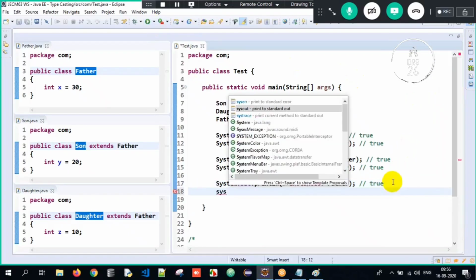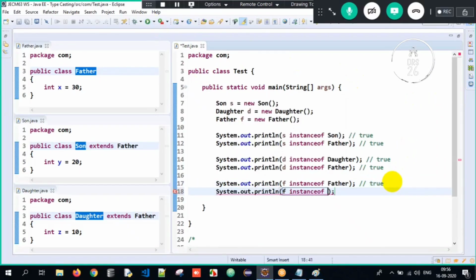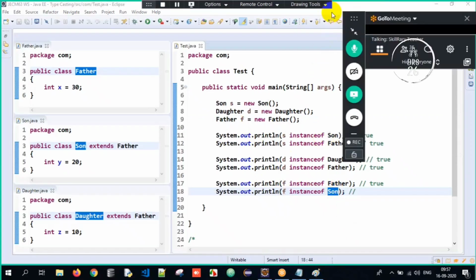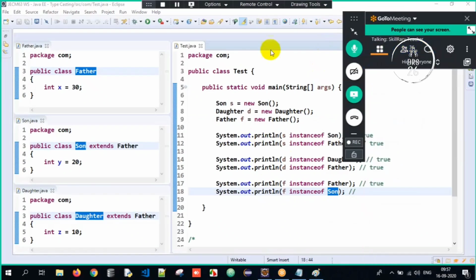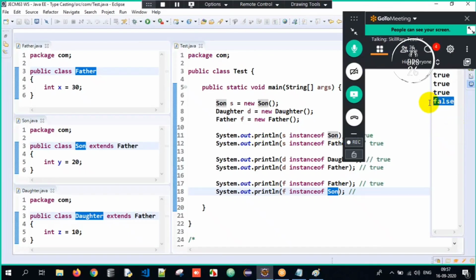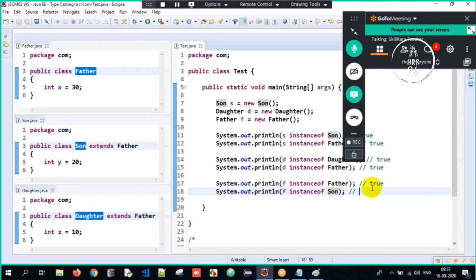But now when I say F instance of son, what will be the output, guys? Think and tell me. F is nothing but the object of father. Is the object of father instance of son class? Meaning, is it having the properties of son class? It should be false. Very good. When I execute it, I got the expected output as false. Because son will have the properties of father, but father will not have the properties of son.